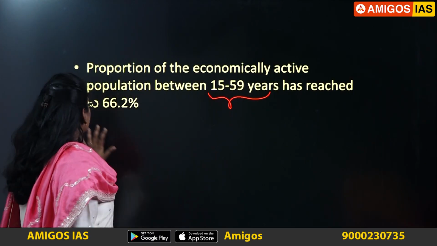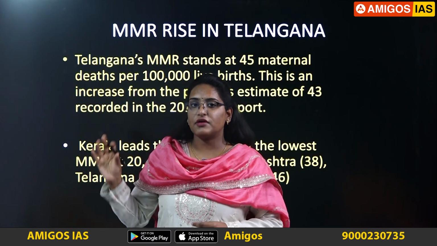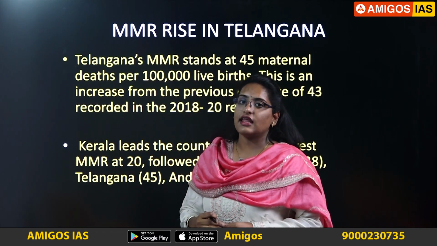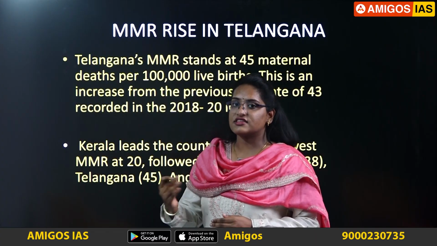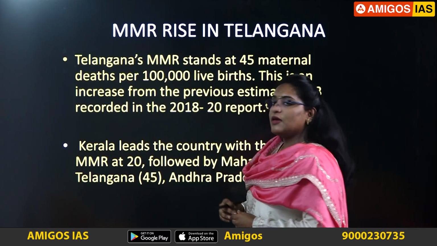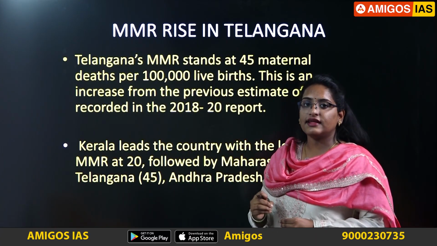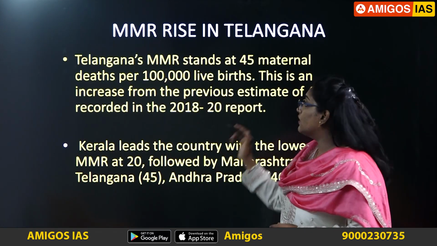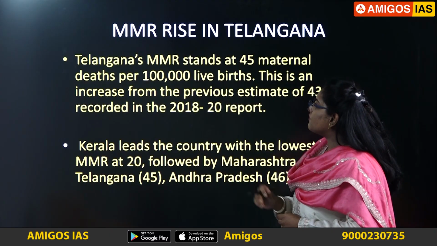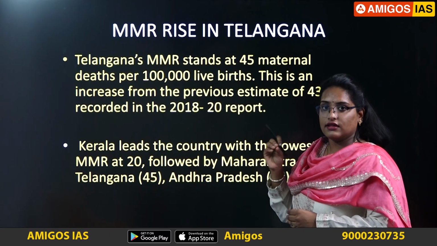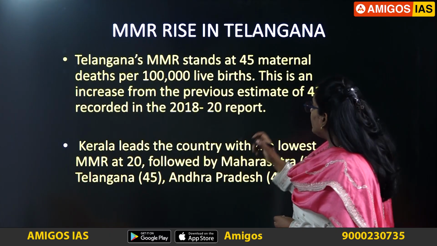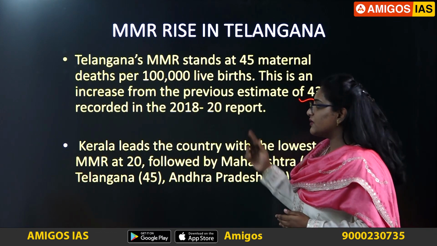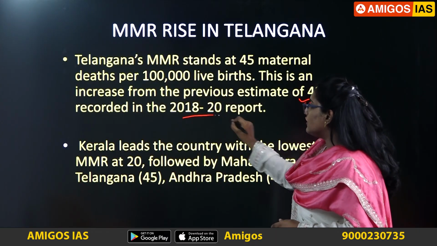Now, in today's newspaper, there's important information about the state Telangana, where an increase in MMR is observed when compared to last year's data. Telangana's MMR has increased from 43 to 45 this year. So 45 maternal deaths per 1 lakh live births is the 2021 data, but it has increased from 43 maternal deaths per 1 lakh live births in 2018 to 2020.